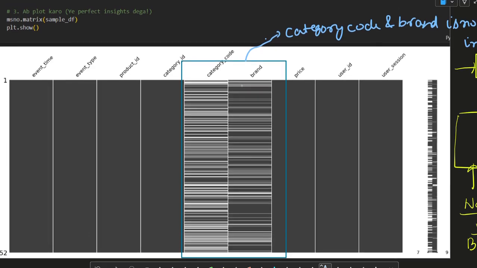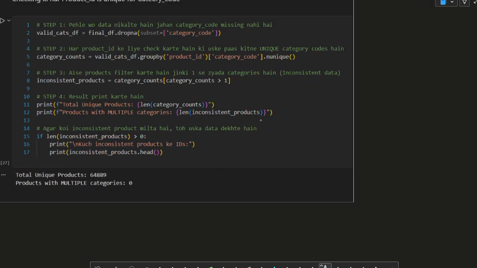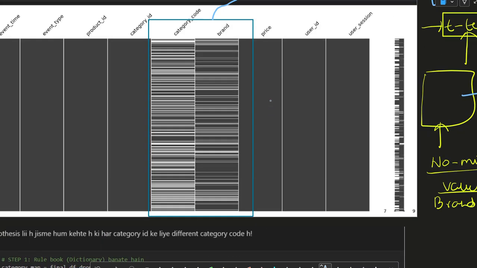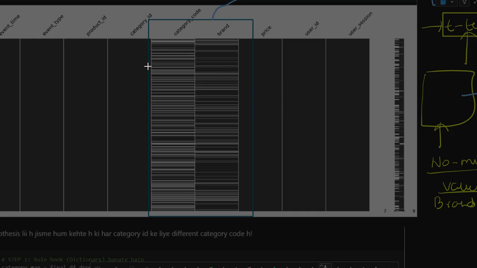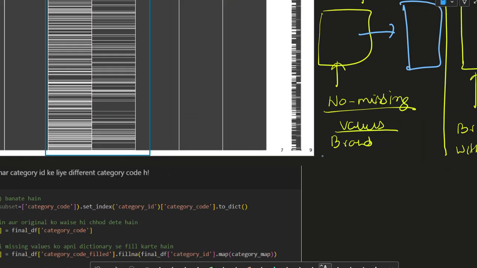So what we saw is that product ID is complete. Category ID is also complete. Now these two, product ID and category ID, tend to map to unique category code and brand. So I would like to tell you how the code is working. What we have done here is having a piece cut and then doing the evaluation.